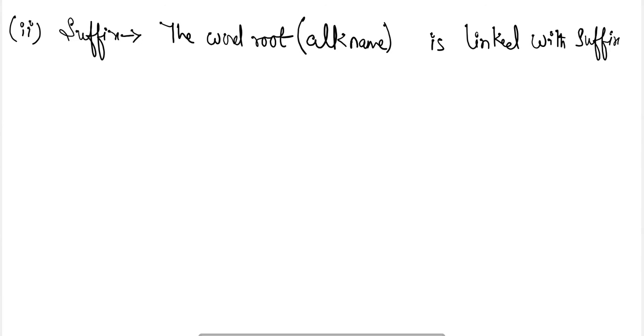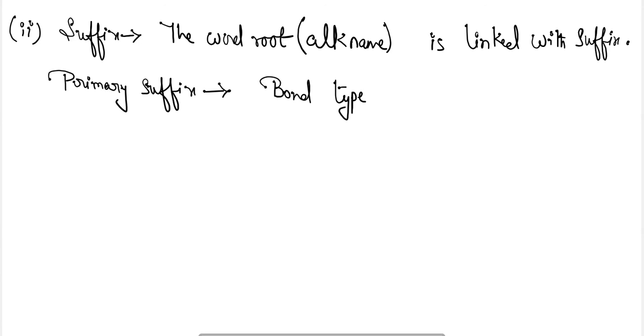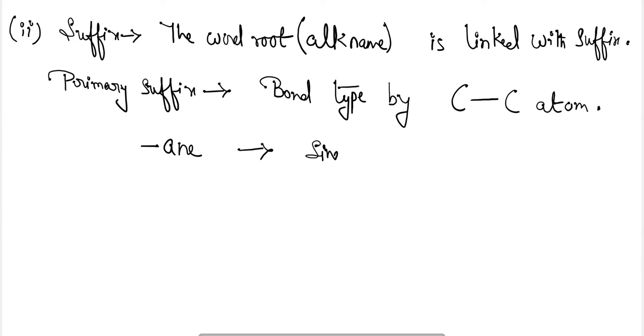Here the suffix can be of two types. One is your primary suffix. So primary suffix generally shows the bond type by which a carbon atom is bonded with other carbon atom. Generally primary suffix has three suffixes, that is ane, which is used for single covalent bonds,